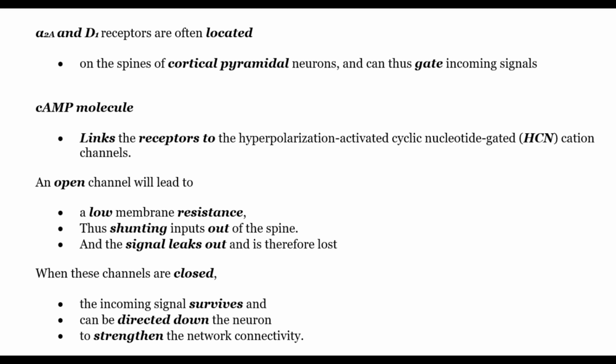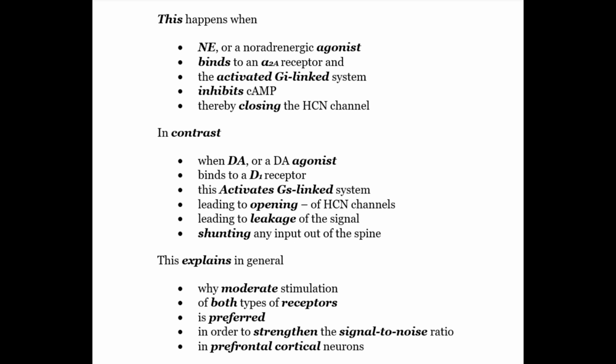Cyclic AMP molecules link the receptors to HCN-gated cation channels. An open channel will lead to a low membrane resistance, thus shunting inputs after the spine, and the signal leaks out, therefore lost. When these channels are closed, the incoming signals survive and can be directed down the neuron to strengthen the network connectivity. And this happens when NE or a noradrenergic agonist binds to the alpha-2A receptor and the activated Gi-linked system inhibits cyclic AMP, thereby closing the HCN channel.